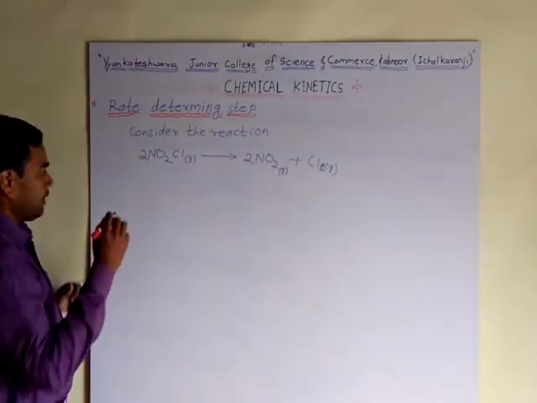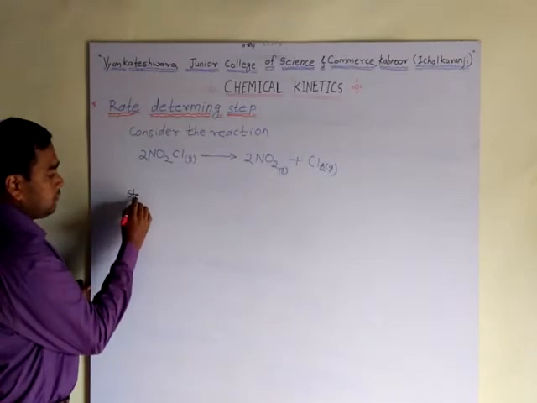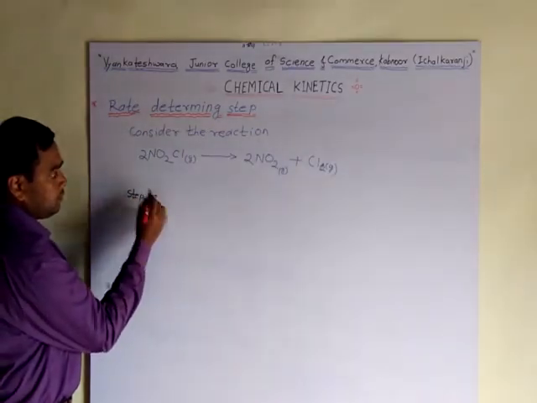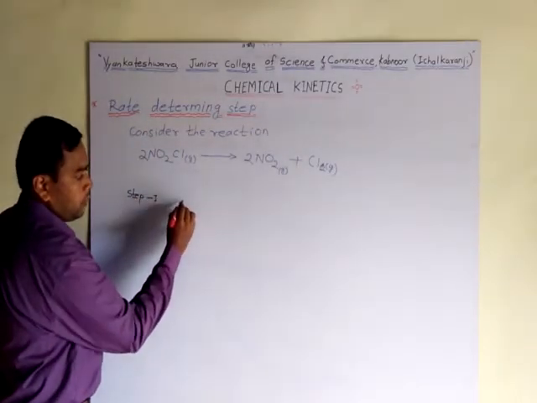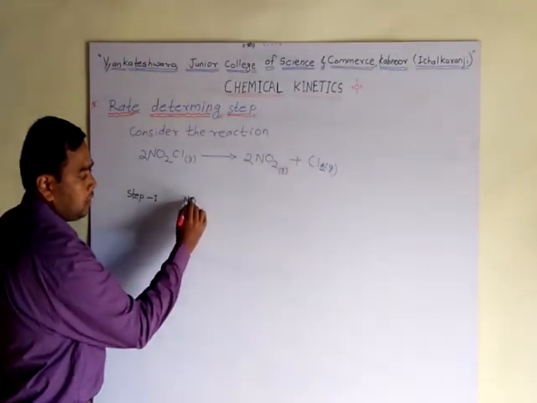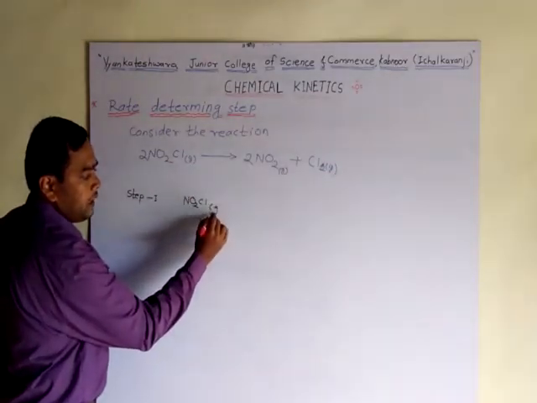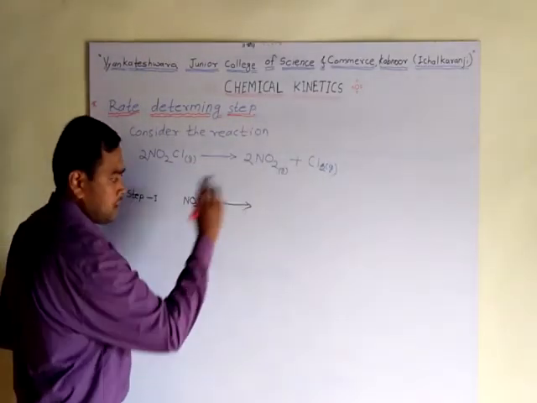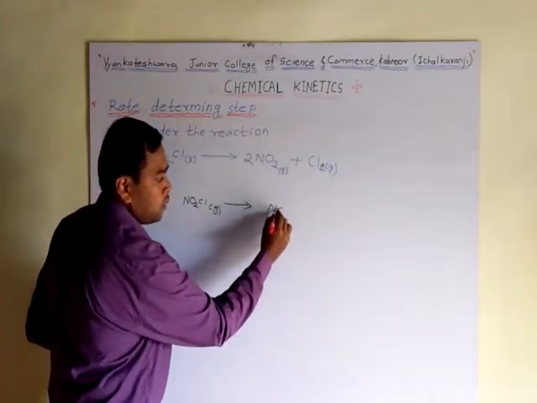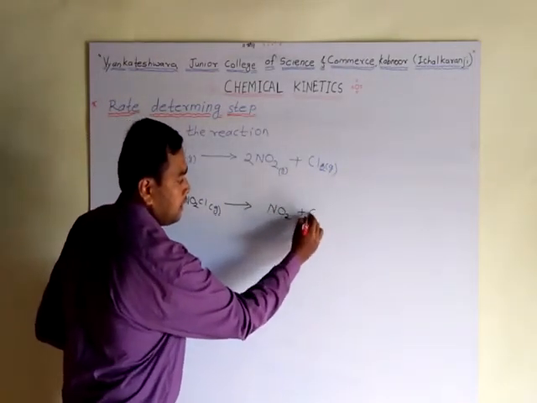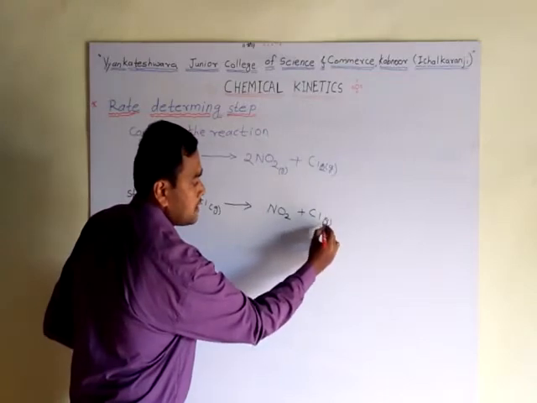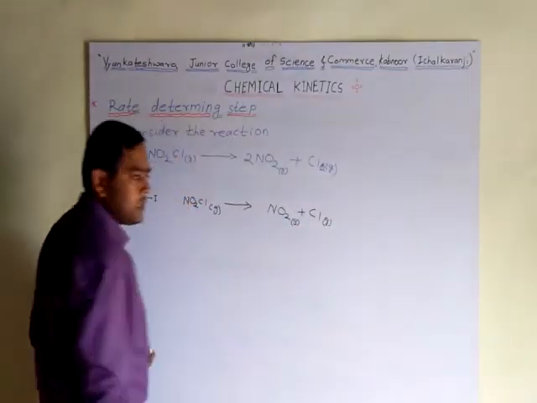The first step: one molecule of nitryl chloride, NO2Cl, decomposes. It forms NO2, nitrogen dioxide, and one chlorine atom. This is the first step.